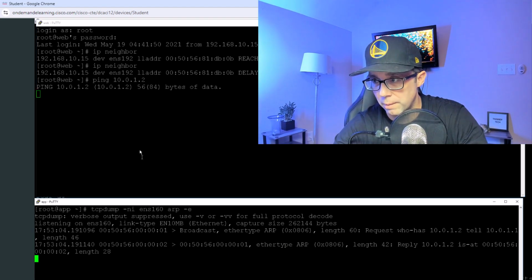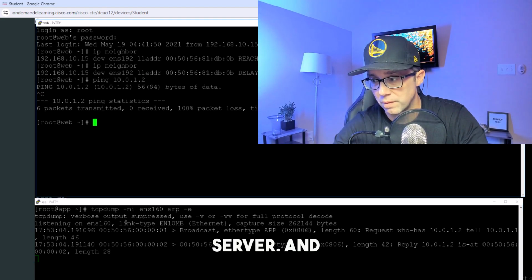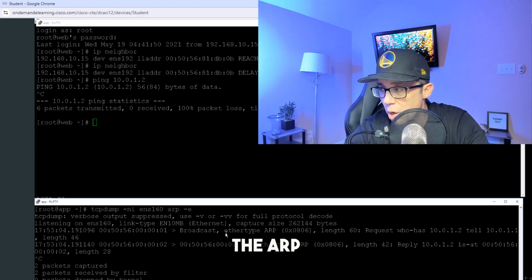And I'm going to stop the ping on the web server. If we look down here, we can see the ARP broadcast that was sent from the web server. And then the second message here is the app server sending back the unicast ARP reply.